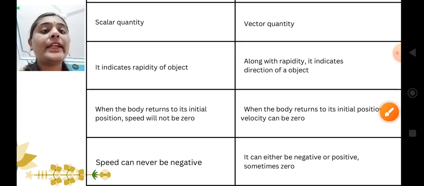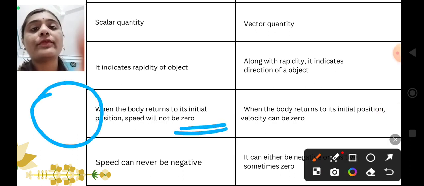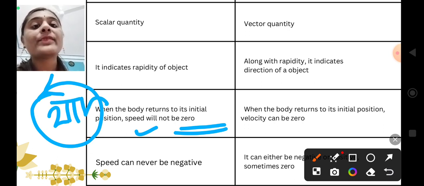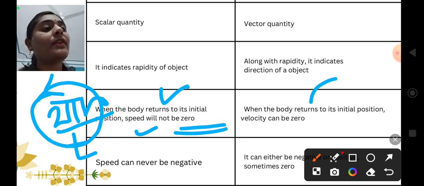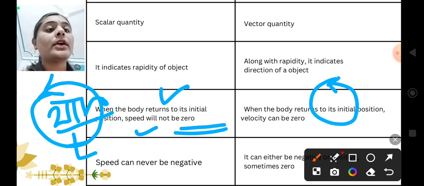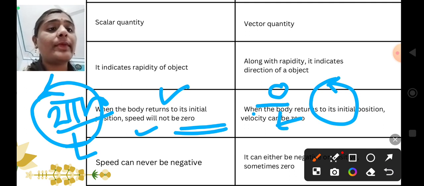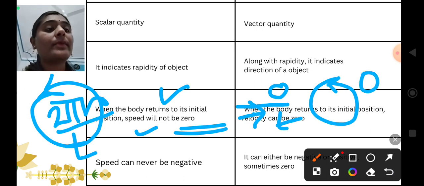Afterwards, when the body returns to its initial position, speed will not be zero. As we have seen in the example of the distance, as distance is not zero, speed will also not be zero, though the object is performing a total circular path. The distance will be 2 pi r, therefore distance divided by time will be the speed of the object. And in this case, if initial and final positions are the same, the displacement will be equal to 0. Displacement divided by time will be equal to 0. So displacement may be 0 here, therefore velocity can be 0, right?